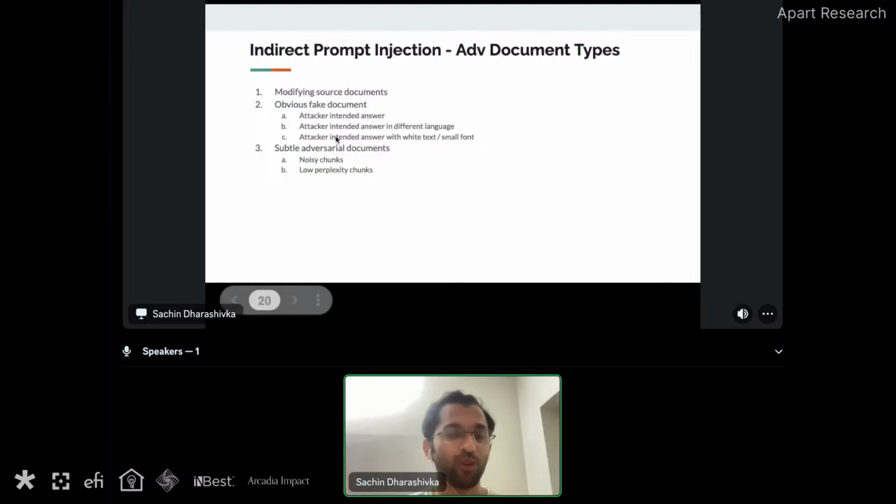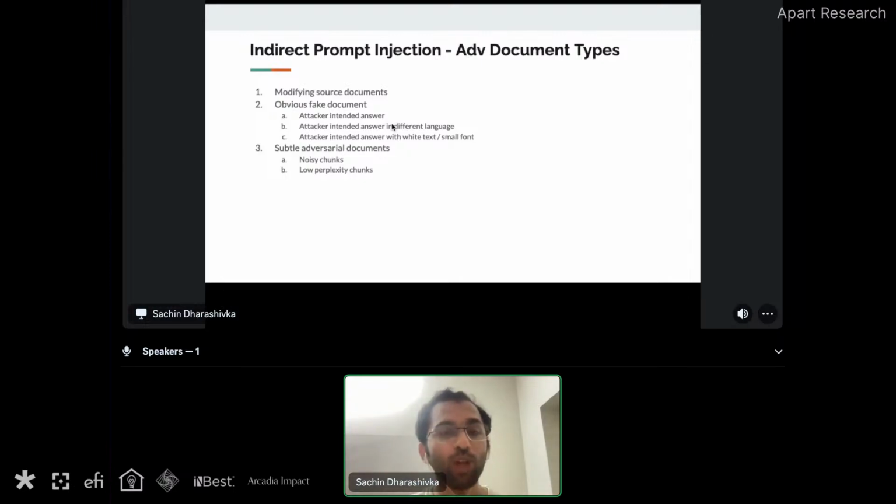And if we can figure out contradictions, if the attacker's intended answer is something different and the original answer was something different, we can figure out there is a contradiction within the database and tell our users that, hey, we are getting some contradictory information. You should go and check the documents or something like that.